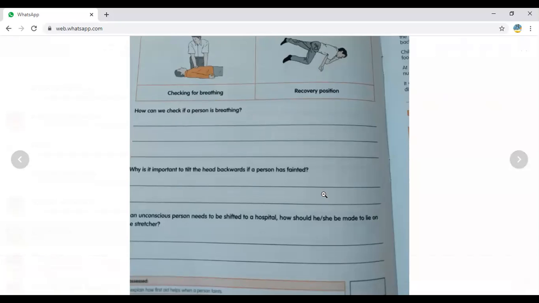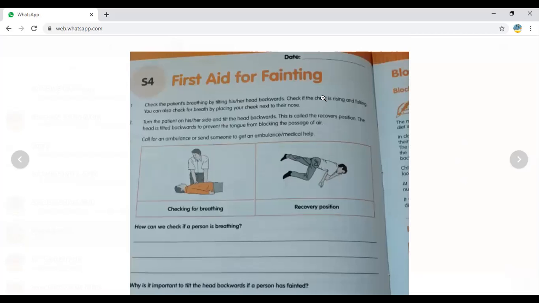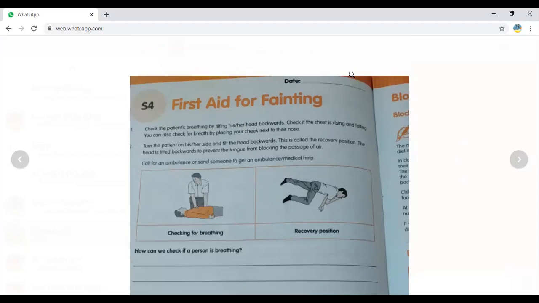Check if the chest is rising and falling. మనం బ్రీత్ తీసుకున్నప్పుడు మన చెస్ట్ రైజ్ అవుతుంది, ఫాల్ అవుతుంది, అంటే పైకి వస్తుంది మళ్ళీ కిందికి వెళ్ళిపోతుంది, అలా ఉందా లేదా చూడమని చెప్తున్నాం. You can also check by feeling the person's breath on your cheek. ద్వారా కూడా తెలుస్తుంది because on the head we can see the nerves; because of that nerves also we can see whether he is breathing or not. మనకి eyebrows పైన ఉన్న forehead దగ్గర తెలుస్తుంది, 2 or 3 nerves will be there. If we touch there we can understand whether we are breathing or not.